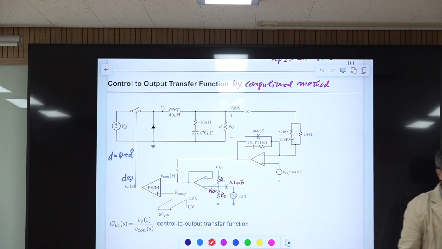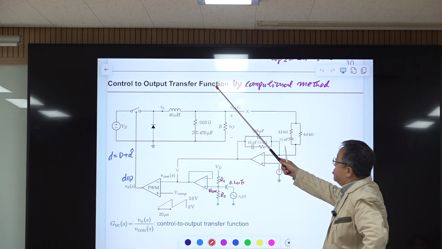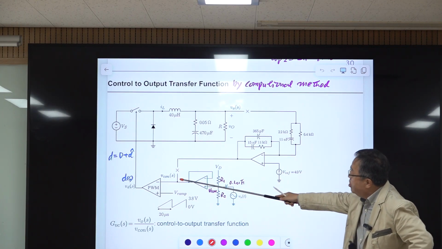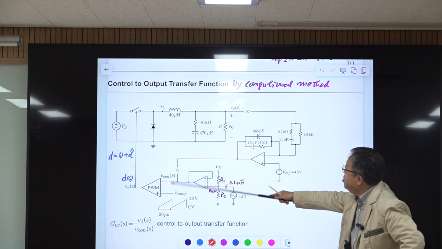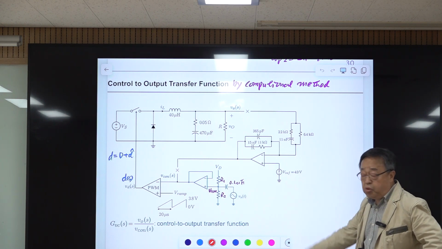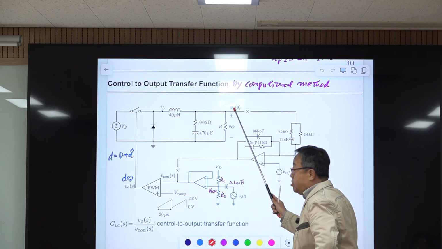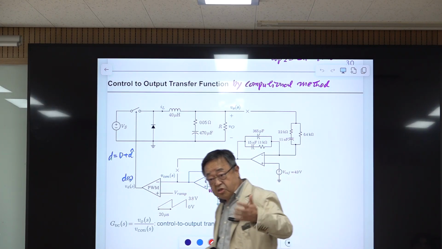With this, we can measure something. That transfer function is called the control to output transfer function. It defines the small signal gain from this control voltage to output voltage. Previously, we defined the duty ratio to output voltage small signal transfer function.